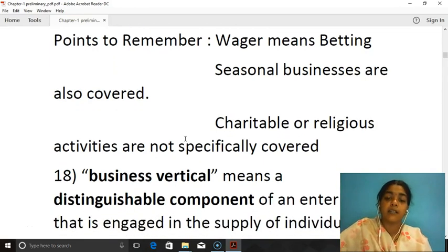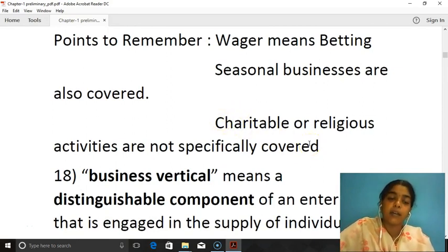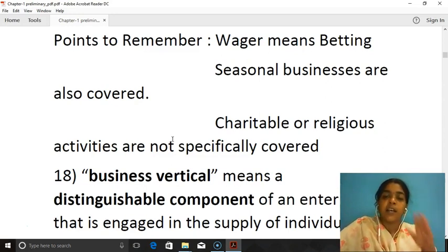Charitable or religious activities are not specifically covered. They have not explicitly covered charitable or religious activities. But if the charitable or religious institutions are engaged in any of the activities told above, then those charitable or religious organizations are liable to GST. For charitable activities or religious activities conducted by those organizations, GST is not applicable. But non-charitable and non-religious activities are covered, so GST will be applicable on those things.